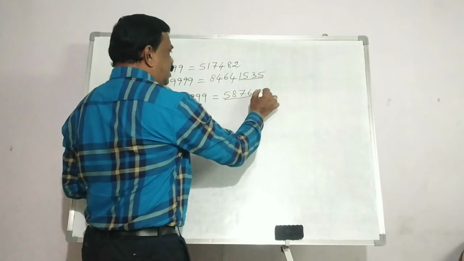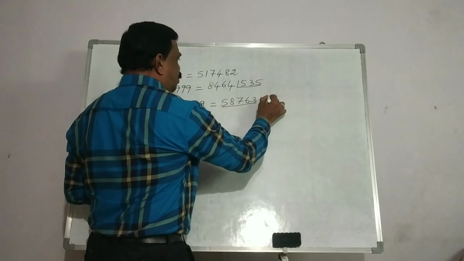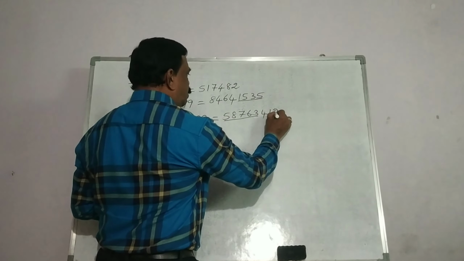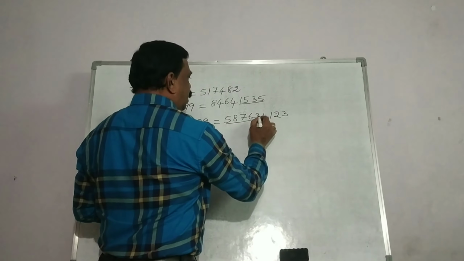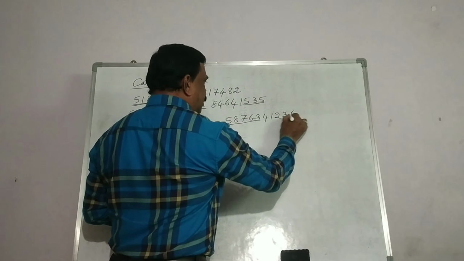So 9 minus 5 is 4. 9 minus 8 is 1. 9 minus 7 is 2. 9 minus 6 is 3. 9 minus 3 is 6. So that is our answer.